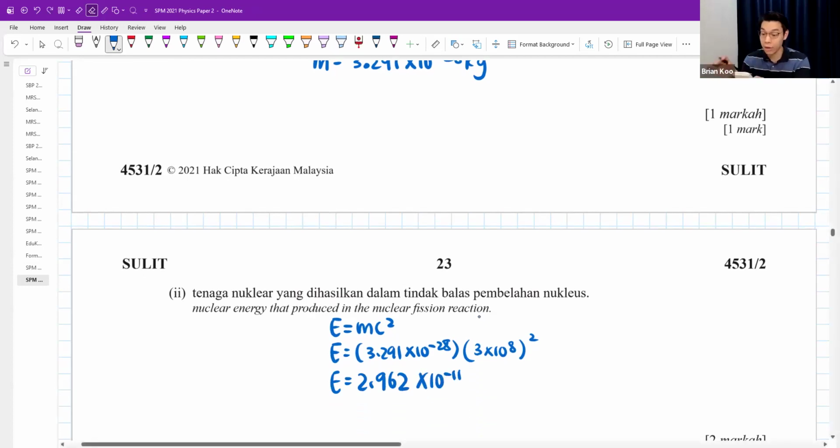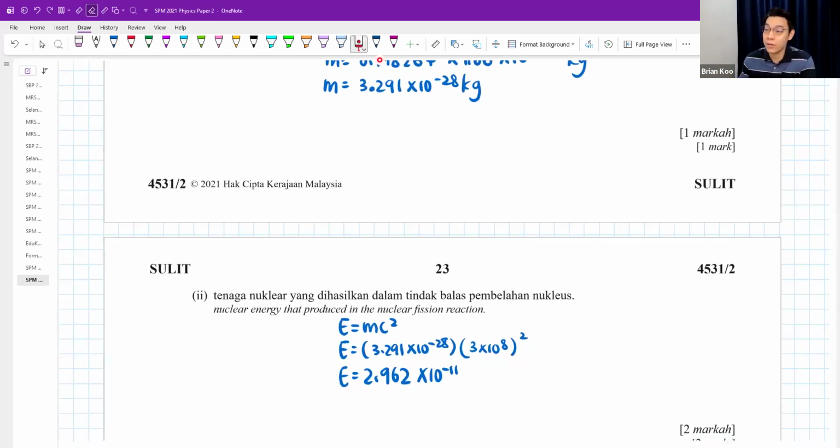I rounded off. I get 2.9619 or 2.962 is okay. So depending on what value you use, some of you maybe write a decimal here. Maybe when you sub in, your answer is slightly different. Maybe it's 2.961, also can. The unit will be joules.